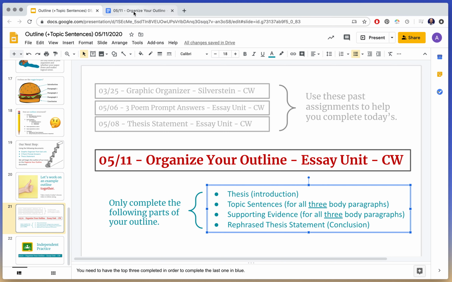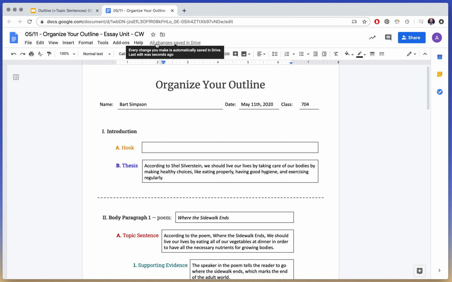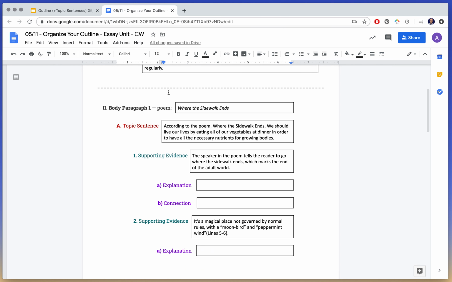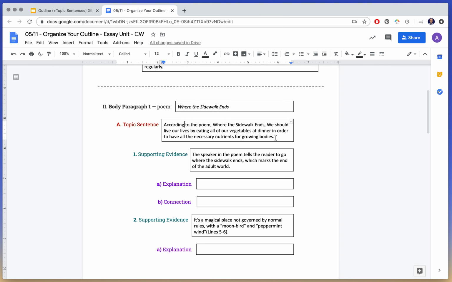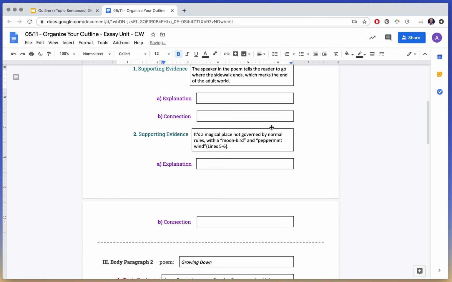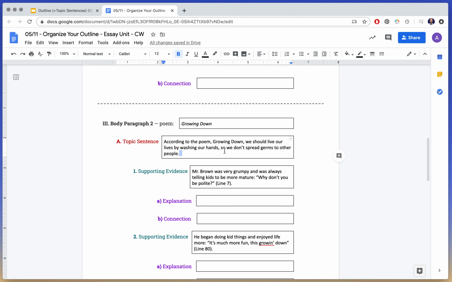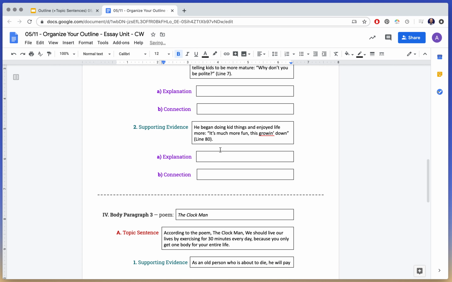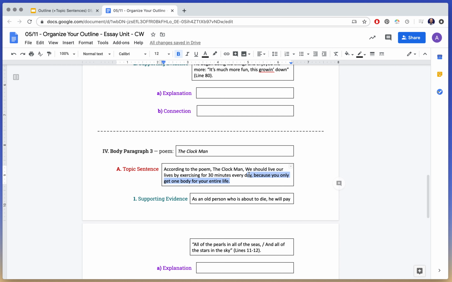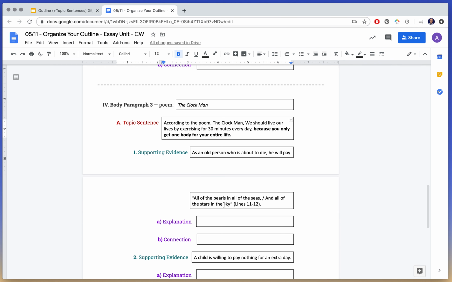The only thing you're doing today that's producing new information is where you're taking your topic sentence and you're bringing it to the next level, right? I've added in order to. You have to add so, because, right? And then I have my supporting evidence.